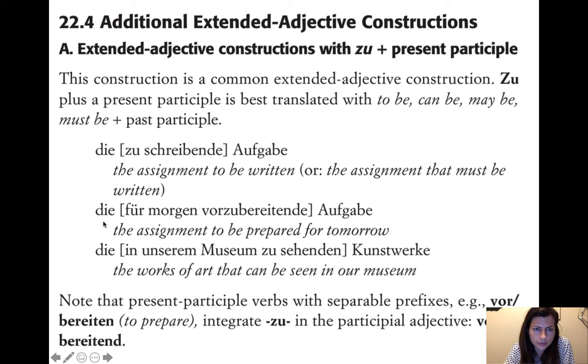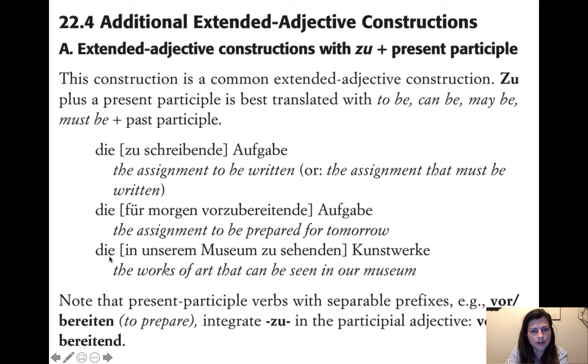Okay, so then we have die für morgen vorzubereitende Aufgabe. So we're using our present participle, and then the present participle is an adjective, and so we want to add whatever else we want to add, like for tomorrow, and then of course it's got an ending because it's an adjective. So the assignment to be prepared for tomorrow, the for tomorrow to be prepared assignment.